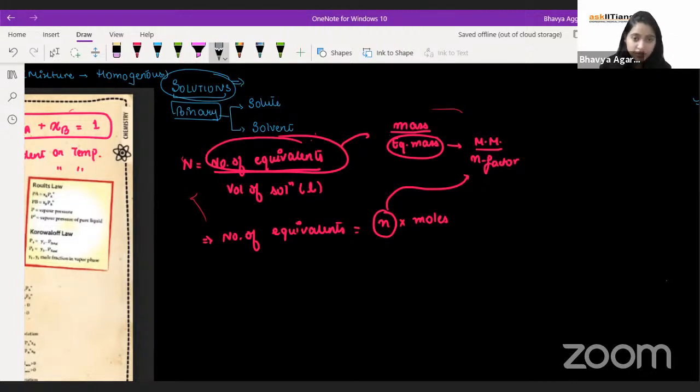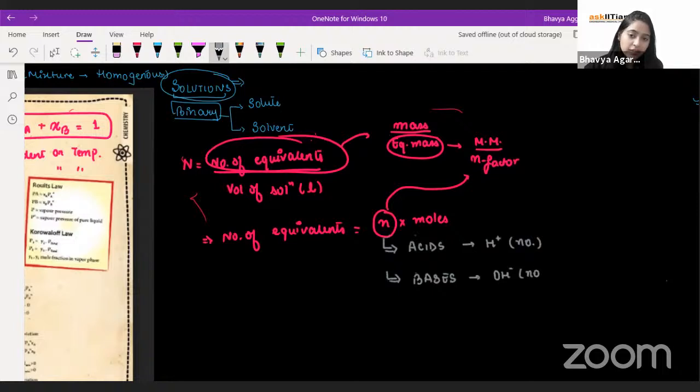The number of replaceable H plus, OH negative, right? So this N factor is dependent on the category or the nature of solute that I'm discussing, or the nature of substance that I'm discussing. For example, acids, it is the number of replaceable H plus ions. For bases, it is the number of replaceable hydroxide ions. For salts, it is the cationic or anionic charge.